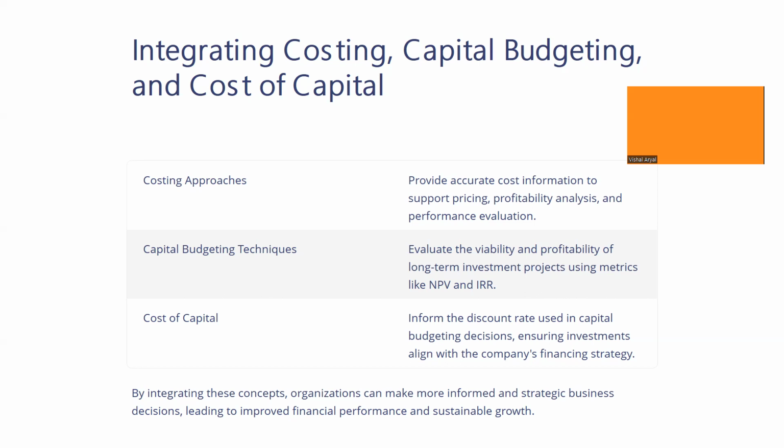Cost of capital is the discount rate used in capital budgeting decisions, ensuring investments are aligned with the company's financial strategy. We borrow money from different sources, and the cost of capital helps to know at what cost we have to pay for such financing. It helps to determine the minimum return we have to make from a project in order to bear the cost of the capital we borrowed in the process of financing.